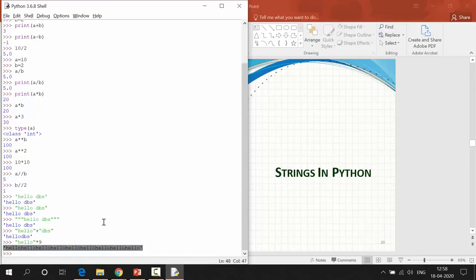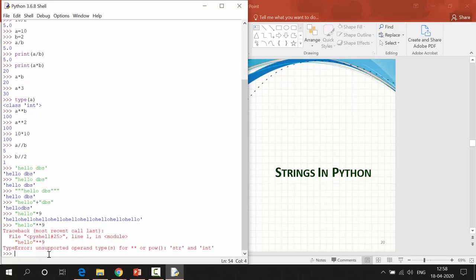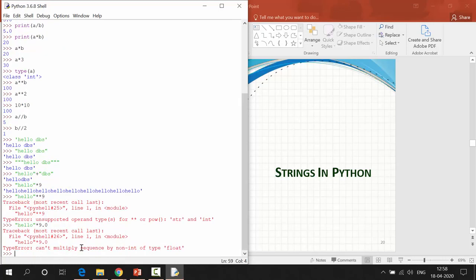Except for these two operations, you can't perform any other operations like subtraction, division, floor division, or power. If you try to use the power operator, you will get an error: unsupported operand type for power operator. Also, don't use a float. If you use a float, you will get an error too. I'm using a float value, and see, can't multiply sequence by non-int type. So you should use an integer value only. If you want to perform multiplication with a string, you should use an integer. It is the fundamental thing.